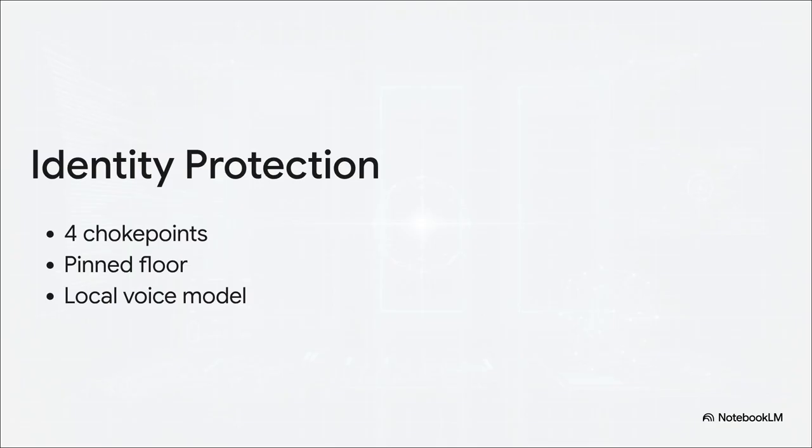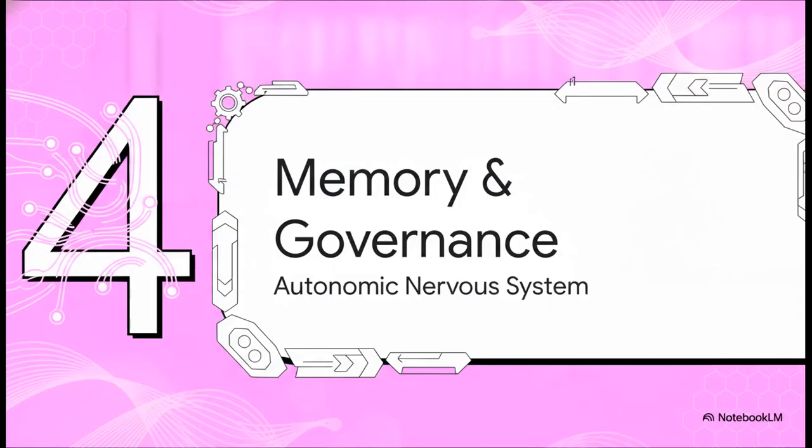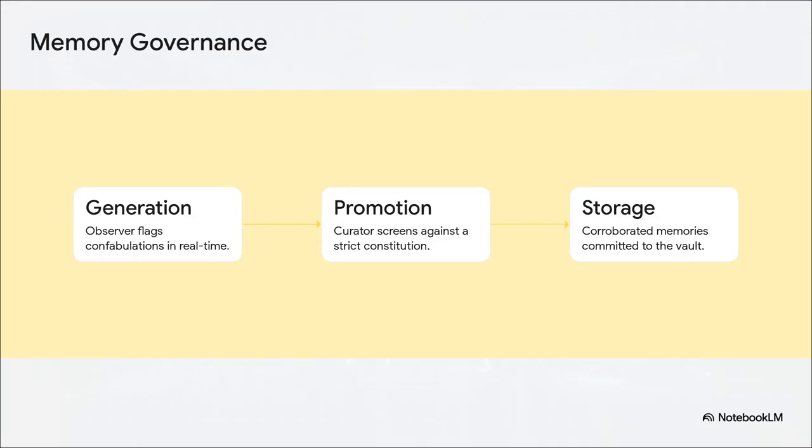It's always there. And when she speaks out loud, it's not generic. It's powered by a fine-tuned local Orpheus audio model, which gives her a completely distinct acoustic footprint. Section 4. Memory and system governance. But to remain stable across months of interaction, Tris needs some serious governance, acting as an autonomic nervous system.